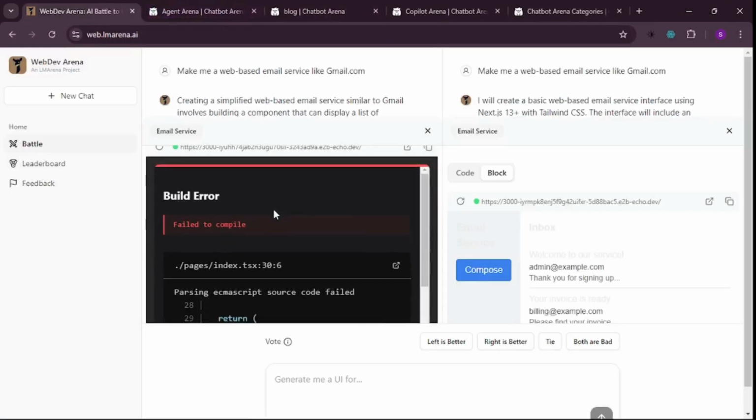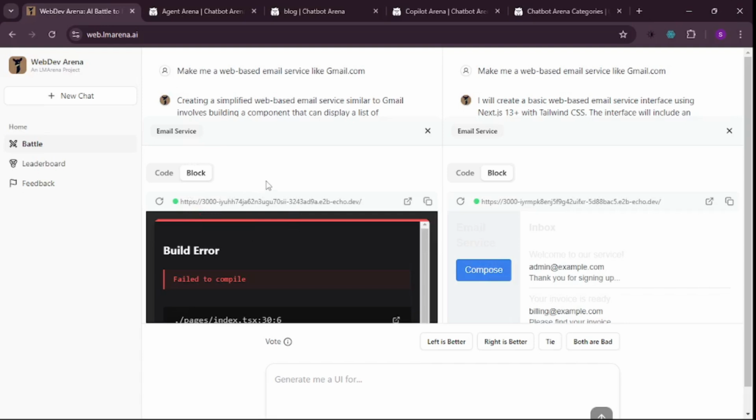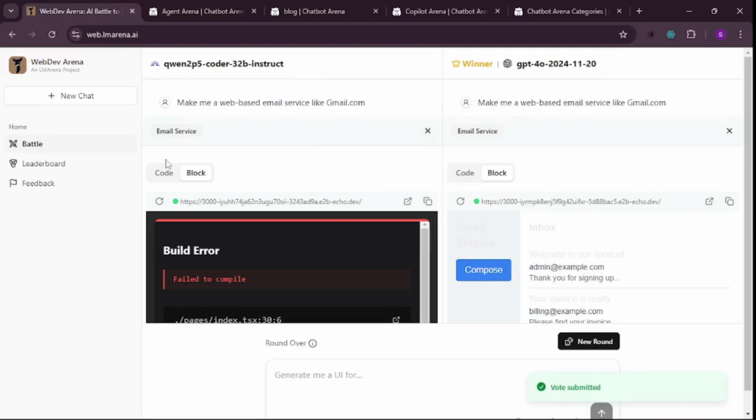Now, what about the left? The left one encountered an error, which is a bummer. So I'm going to vote right is better, of course. Once you vote, it's going to show you the name of the model that you just voted for and the name of the model that had some issues. So Qwen 2.5 Coder, the 32B Instruct LLM, has some issues, while ChatGPT 4o outperformed Qwen.